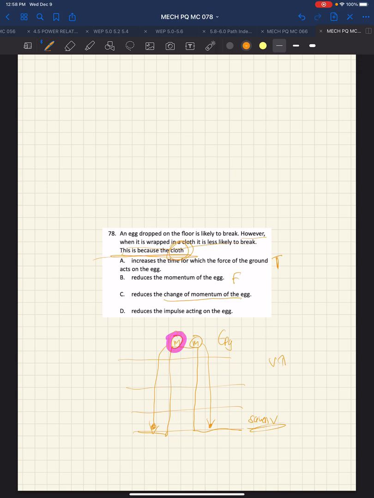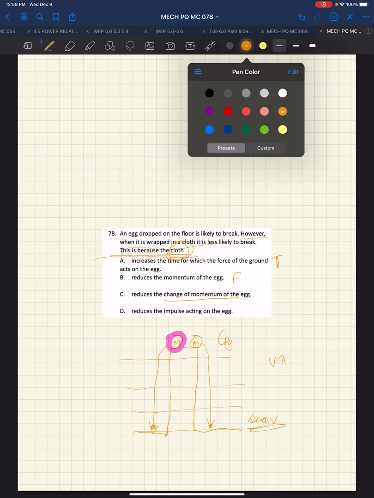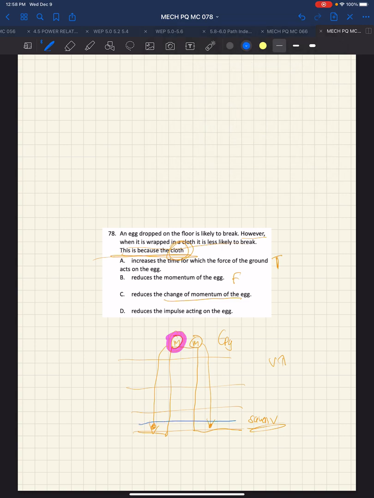Reduces the change in momentum of the egg. Well, the momenta are going to be the same just before impact, and after they come to a stop, the momentum will be 0. So the change in momenta will be equal. So that's also false.